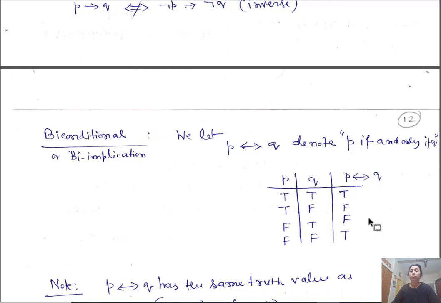Okay, this is the truth table for biimplication, or the biconditional. Both are true, it is true. Both are false, it is true. If one is true and the other is false, or one is false and the other is true, then it is false.